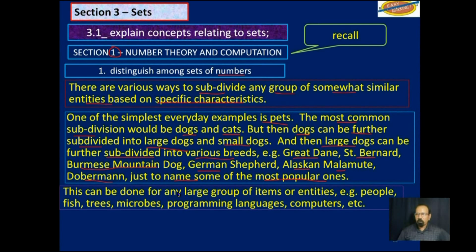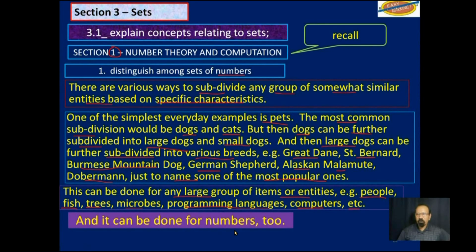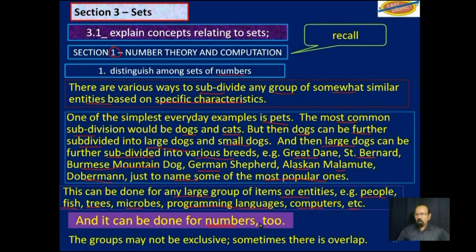This can be done for any large group of items or entities as long as there are some specific characteristics. Example, people, fish, trees, microbes, programming languages, computers, and so on. And it can be done for numbers too. The groups may not be exclusive.